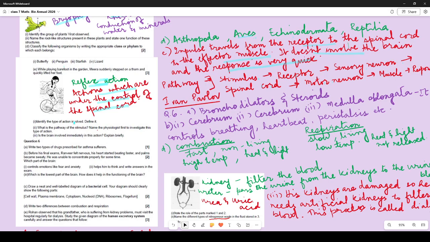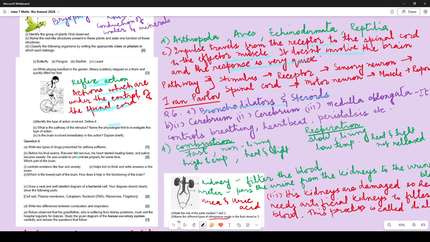Then who was the scientist, physiologist? So Ivan Pavlov, he was the physiologist. Is the brain involved immediately in this action? No. These actions are under the control of the spinal cord. What we just wrote over here, you have to explain it. Right, 2 types of drugs prescribed for asthma sufferers. So those people who suffer from asthma are provided with bronchodilators and steroids.